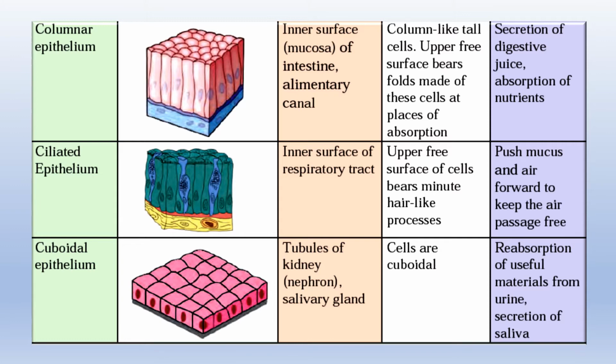The last one is cuboidal epithelium. Now, as the name suggests, these cells are in the shape of cuboids, present in tubules of kidney, in the nephron, in salivary glands, and their function is to reabsorb useful materials from urine and the secretion of saliva in the mouth.